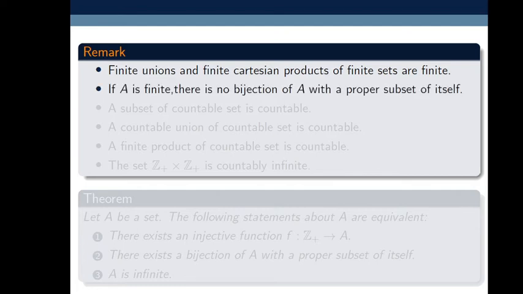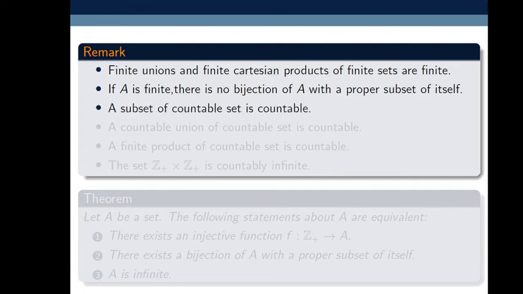If A is finite, then there is no bijection of A with a proper subset of A itself. This statement says that if A is a finite set, then there does not exist any bijective map from A to its proper subset.